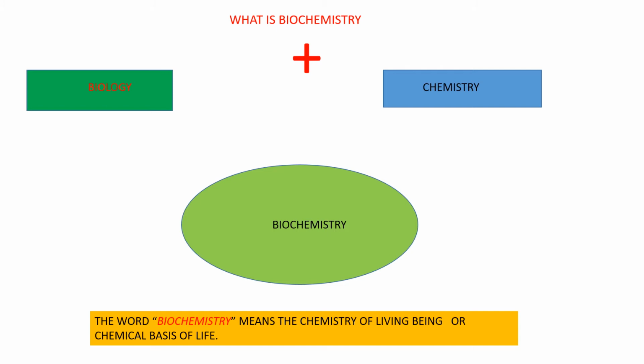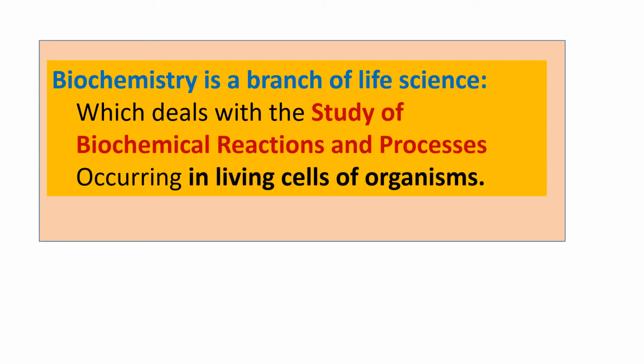If you know the biological system, you know that all living organisms are made up of cells, because the cell is the fundamental unit of life. But in detail, we know that these cells are made up of proteins, fats, nucleic acids, and some other biomolecules. These are chemical in nature, so these are basically chemicals. So we can say that biochemistry is the study of life at the molecular level. We can define biochemistry as a branch of life science which deals with the study of biochemical reactions and processes occurring in living cells of organisms.